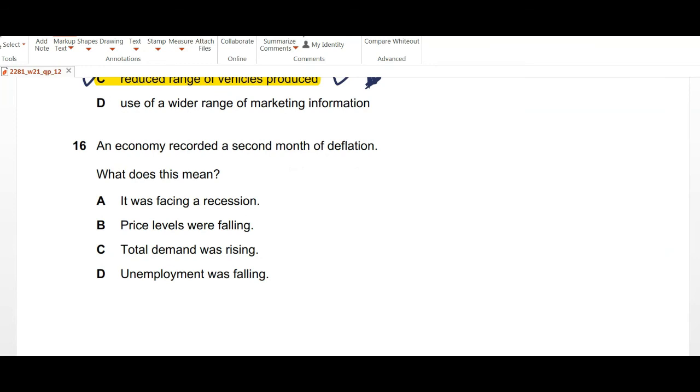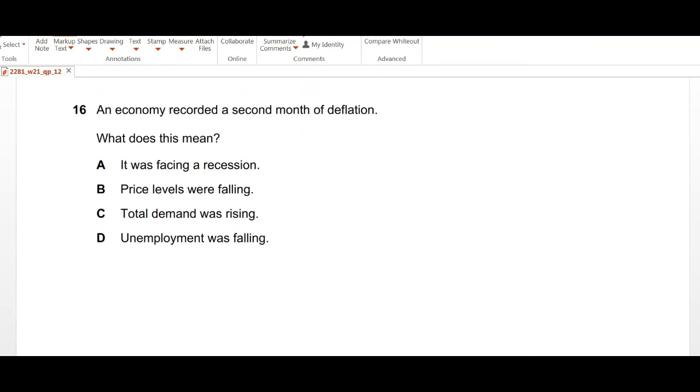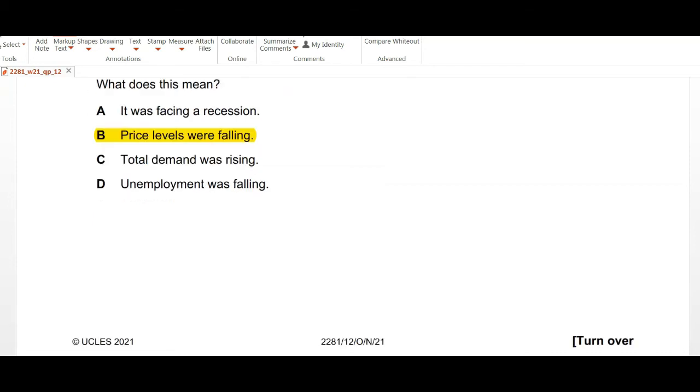Question number 16, an economy recorded a second month of deflation. What does this mean? Deflation actually means that prices are reducing, so price levels were falling. So when you're recording deflation constantly, we can easily say that price levels are falling.